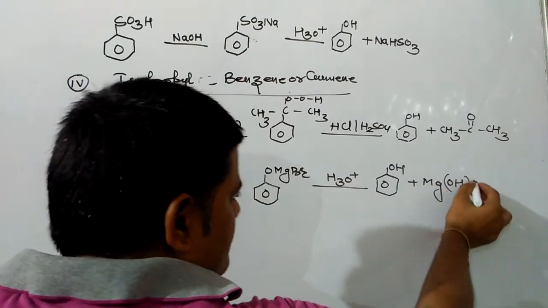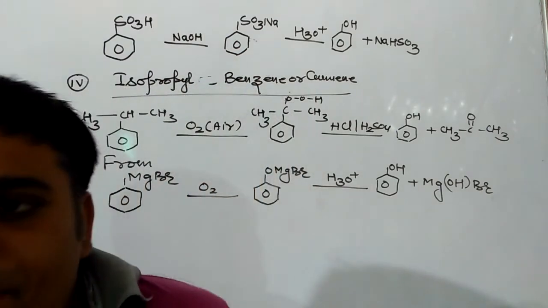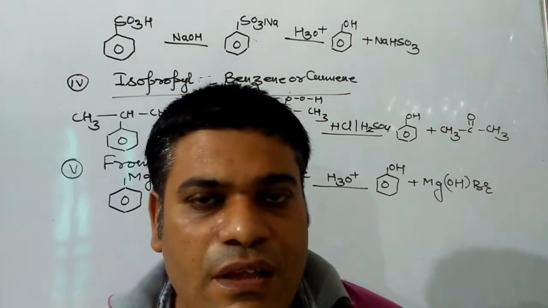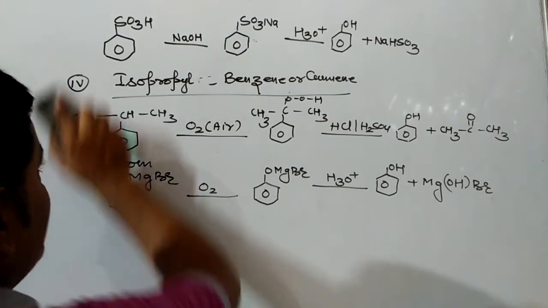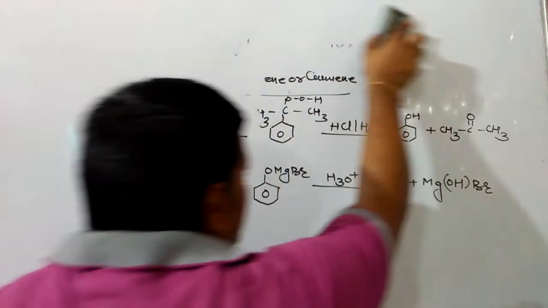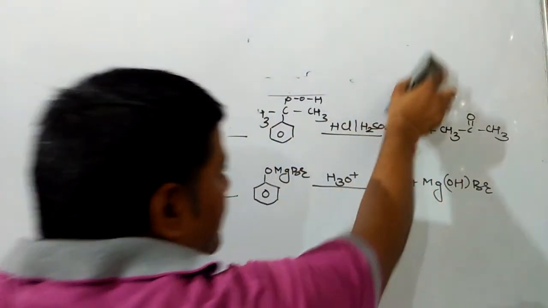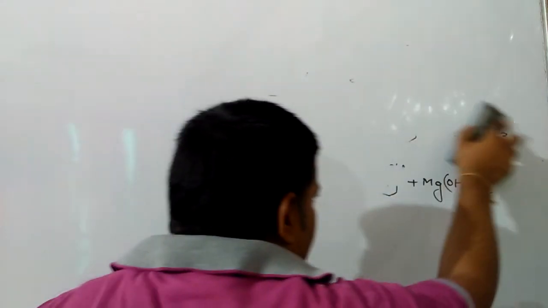MgOH(Br). And the last method, which I have already discussed, is from aniline. Aniline can be changed into phenol via formation of benzene diazonium chloride. I am drawing again that table, which is a very important one for your organic studies, and I am going to repeat it here also.